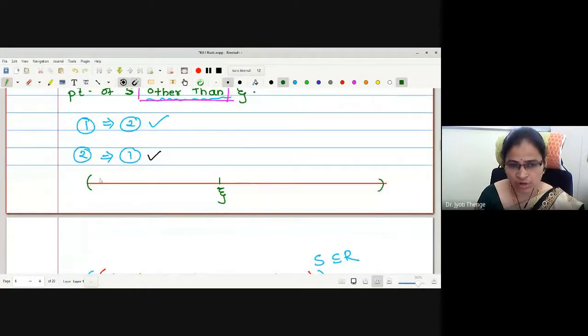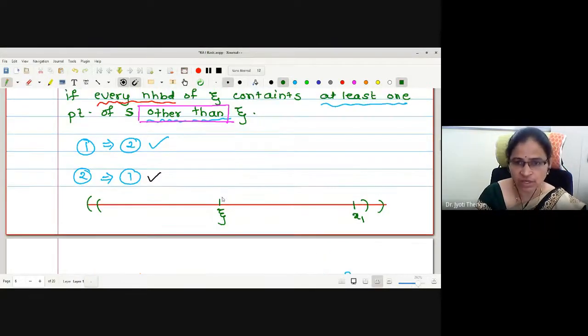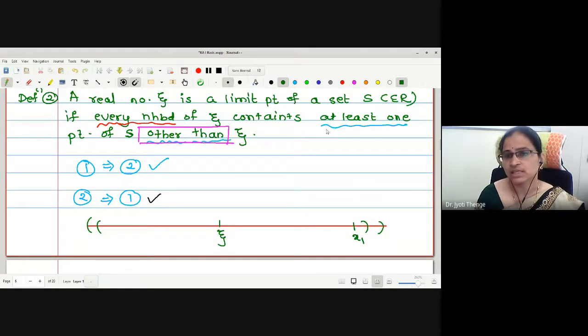Let me mark a neighborhood around zeta and let me plot 1 point, say x1. Okay, this x1 is other than zeta, no? Therefore, it satisfies the condition. This neighborhood contains at least 1 point other than zeta, right? X1 is the point other than zeta in the first neighborhood of zeta. As we were saying, every neighborhood, let me mark one more neighborhood, and while marking, I will exclude x1. Now in this neighborhood, we don't have any other point other than zeta. Therefore, let me put a point, say x2. Again, this zeta is a limit point. That's why x2 is a point other than zeta.